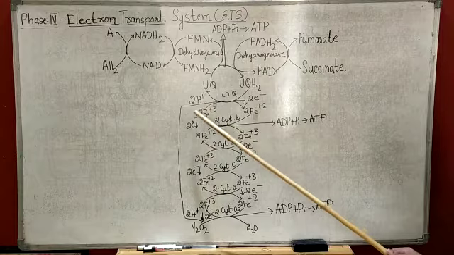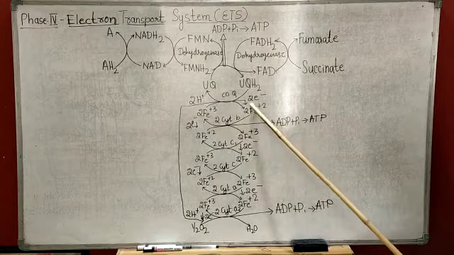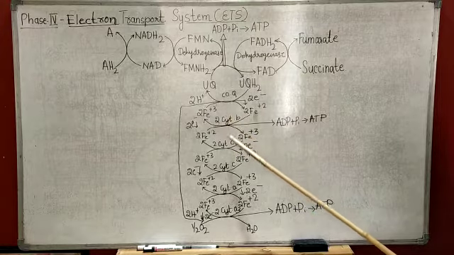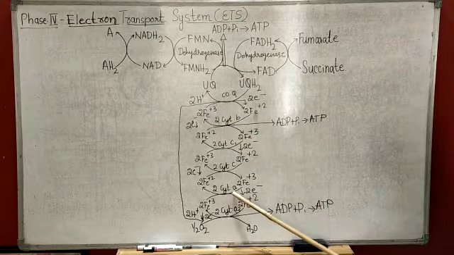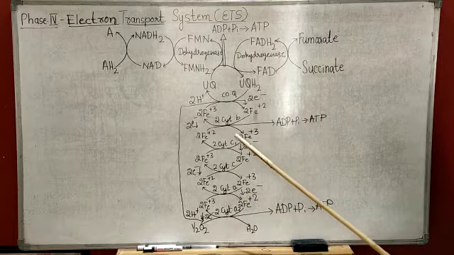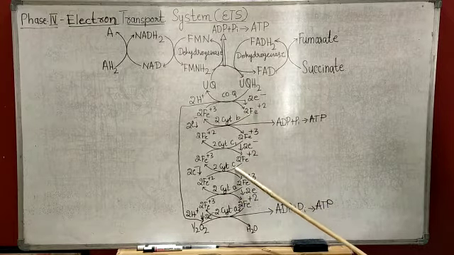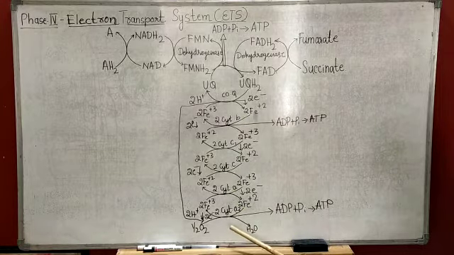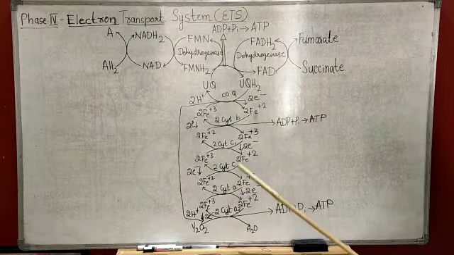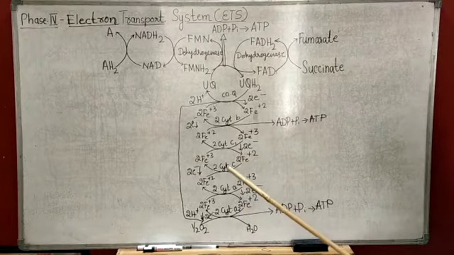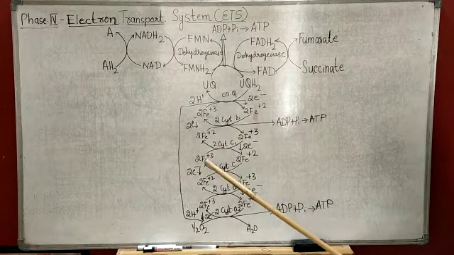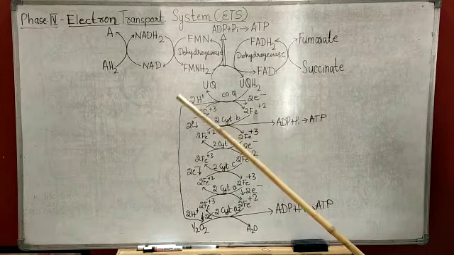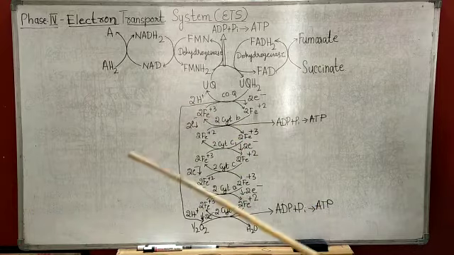Protons are released into the solution, but electrons are passed through a series of electron acceptors, that is cytochromes B, C1, C, A and A3. Cytochromes containing Fe alternately get reduced and oxidized. How?